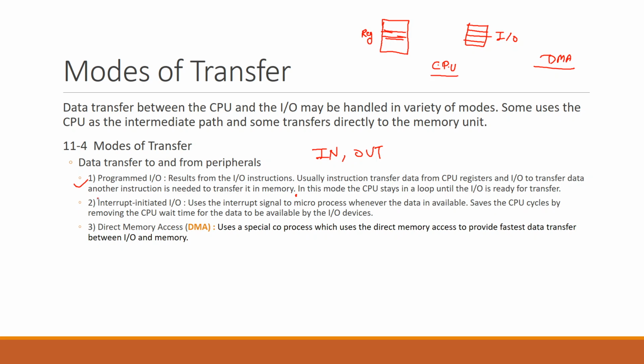Now talking about interrupt initiated IO. In this mode, your microprocessor will be informed with the help of interrupts that the data is now present. The external interrupt we have seen is used for interrupt initiated input output devices. Now talking about DMA, known as direct memory access, which uses a special processor for data transfer, known as the DMA processor or DMA controller. We'll see its detail in later slides.